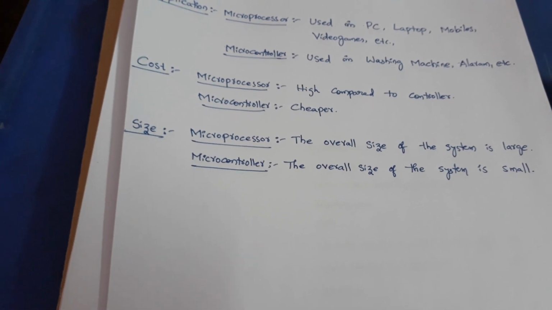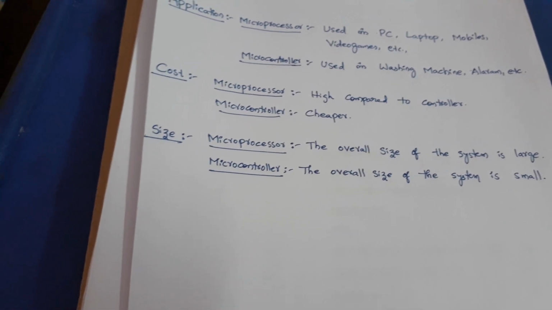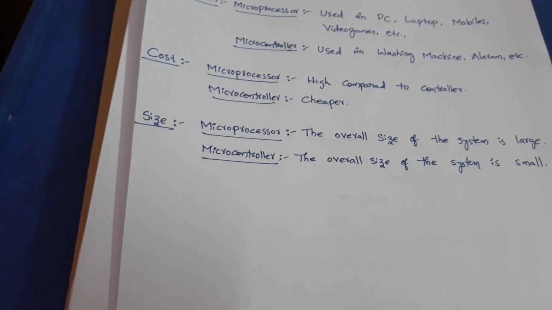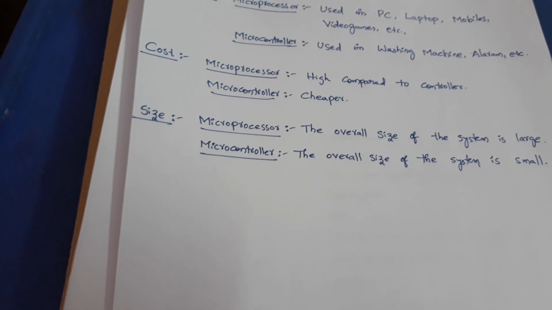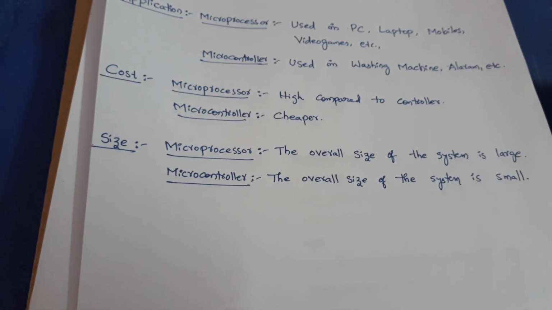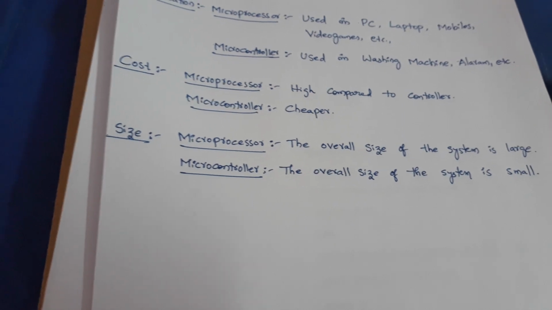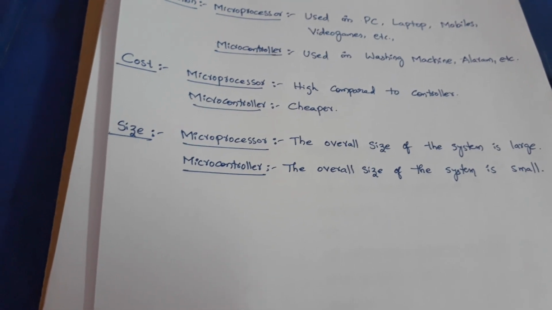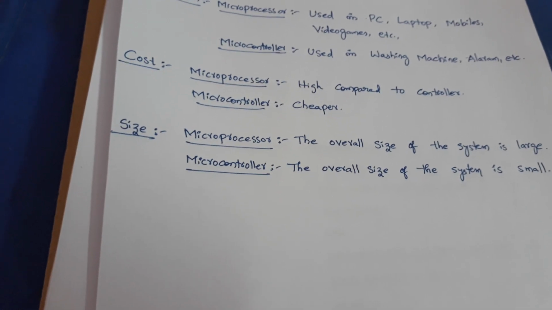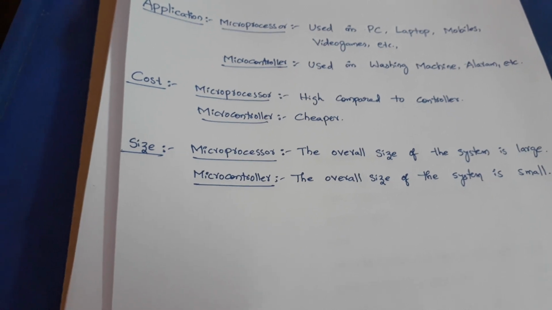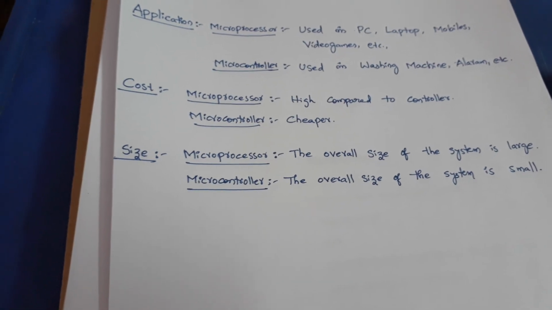One more main difference between a microprocessor and a microcontroller is that the task for a microprocessor is not predefined, whereas for a microcontroller it is defined. For example, in a washing machine we have a microcontroller, and it is predefined. We can't use another controller in a washing machine. So that is predefined, whereas a processor is not predefined.